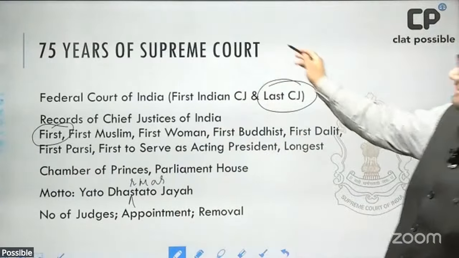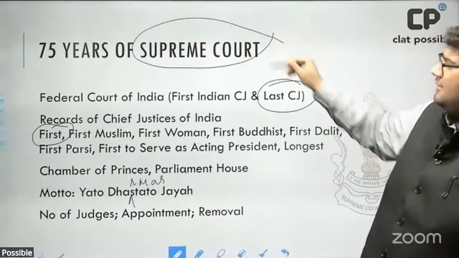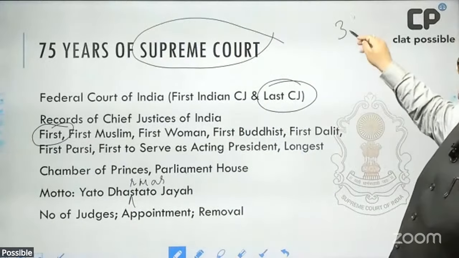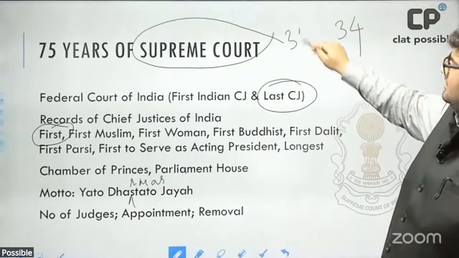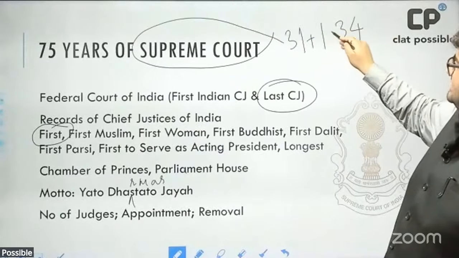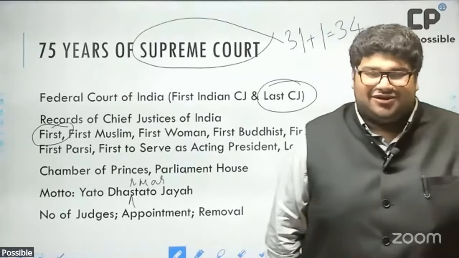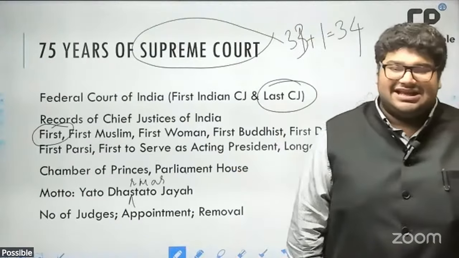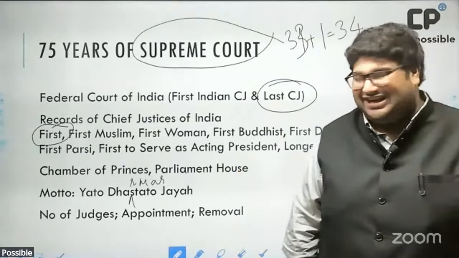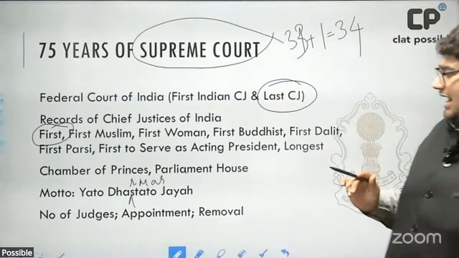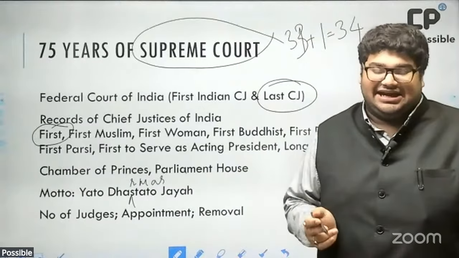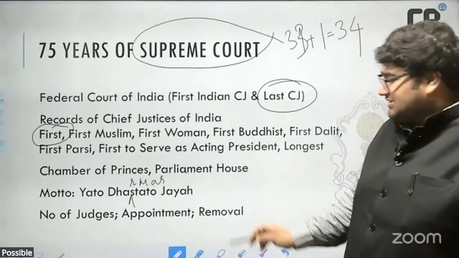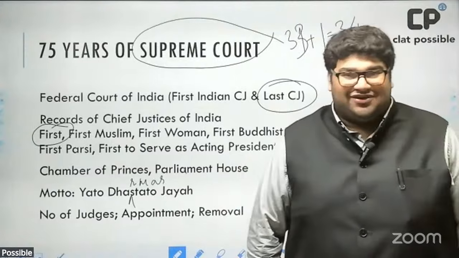Okay, so just remember, for the Supreme Court, there are a total of 34 judges. So 33 puisne judges and 1 Chief Justice of India. I don't want to go into too much detail right now, but please be clear on the appointment process.